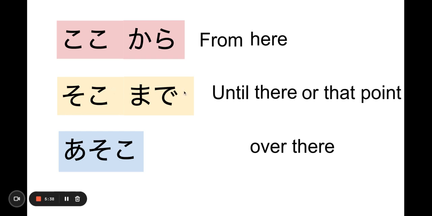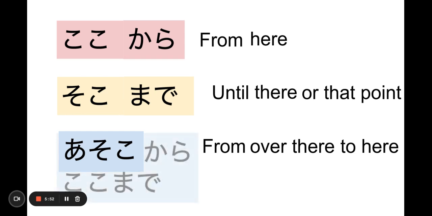あそこ, over there. Let's try to say from over there, that's kind of weird English, but that farthest point to here, how do you say it? あそこからここまで. That's kind of weird. But anyway, just make sure that you know からまで and ここそこあそこ. That's what you need to write down. Pause the video and write this down.